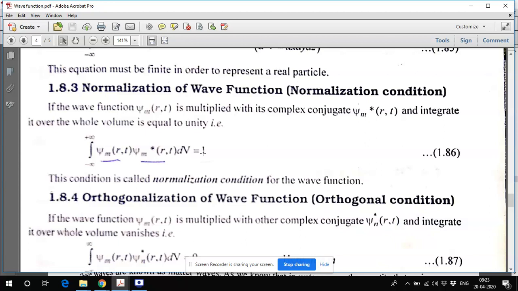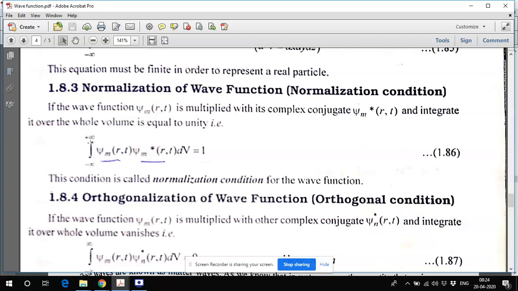If the particle is there and you integrate from minus infinity to plus infinity, taking all the dimensions, where dV contains x, y, and z from minus infinity to plus infinity, you are integrating the probability of finding the particle in the whole universe. Definitely, if the particle exists, this number should equal 1, because somewhere in the universe the particle exists.